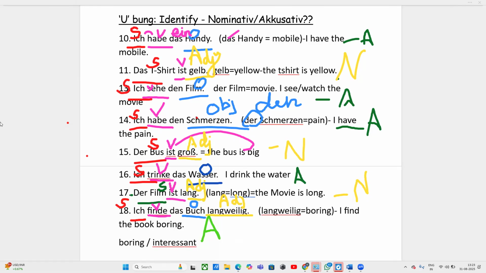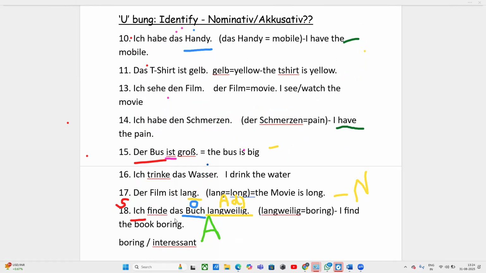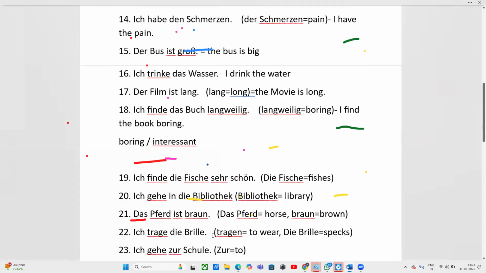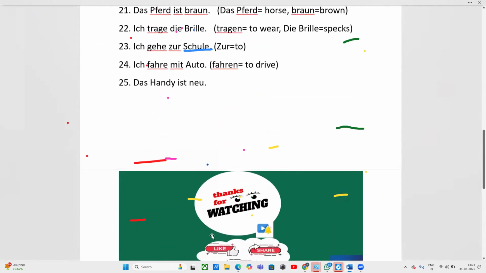Okay, I am hoping everybody has noted it down, so I am erasing it. Just a moment. I know I forgot to write the 12th example. I will write it below while explaining. Okay, so don't worry. Now I'm scrolling further down to these examples.